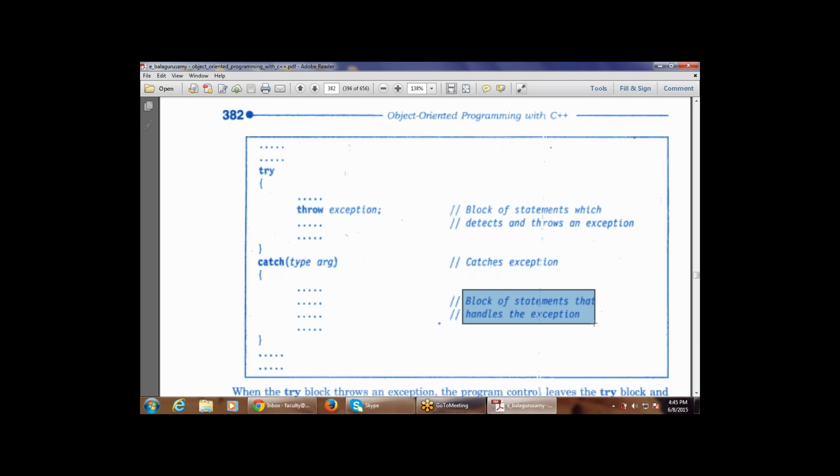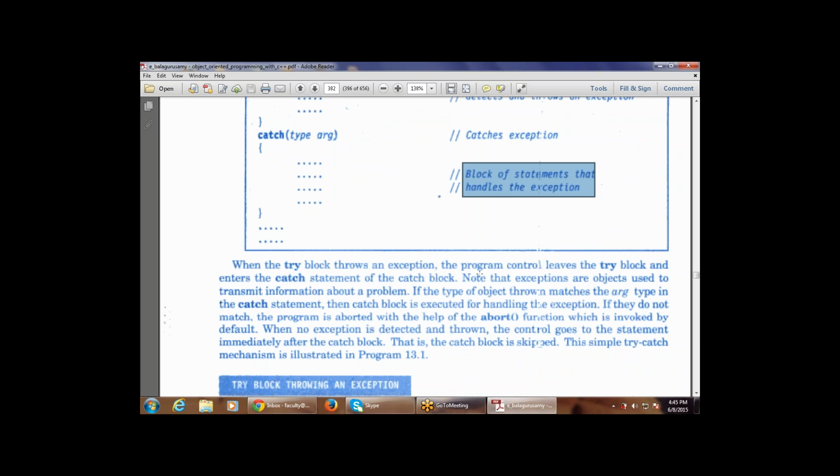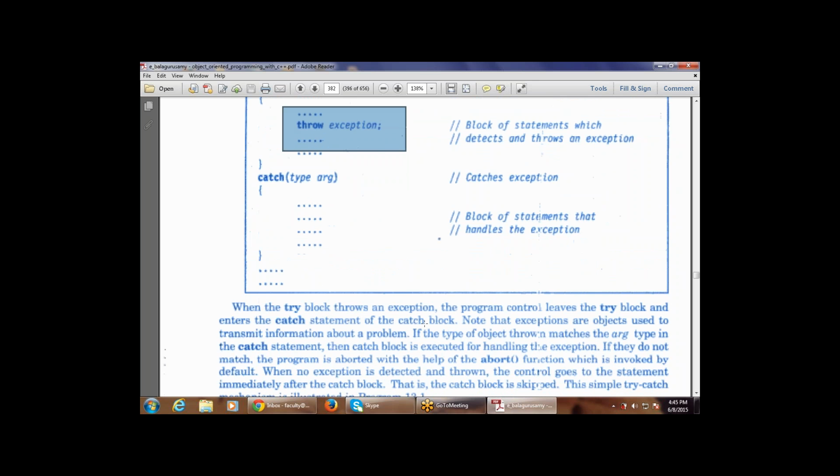There is a try, there are curly braces, then there is a throw exception, then in a catch there is a type, there is an argument, and there are curly braces. So when a try block throws an exception, the program control leaves the try block. Whenever it throws the exception, the control leaves the try block and enters the catch statement, so it enters the catch block.